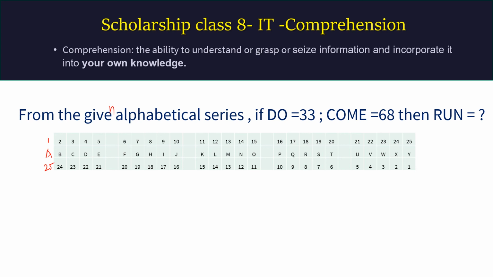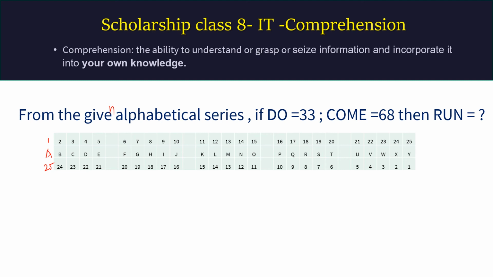So now you may get an answer why DO is 33. I am giving you time, but we'll give the answer. You can pause the video and take as much time as you require. From this table you will get the answer for why DO is equal to 33. And the answer I am going to say; you can pause if you don't want to hear it from me, but you wish to find out yourself. D we will find out.